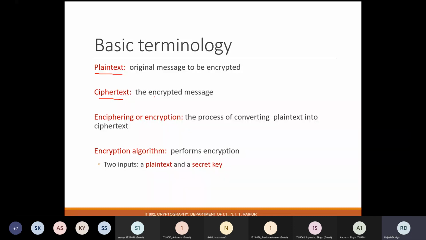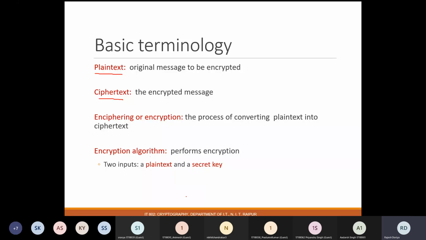Then the process of converting plain text into cipher text is called enciphering or an encryption algorithm. Specifically, the algorithm which performs encryption is called an encryption algorithm, and it has two inputs: plain text and a secret key.